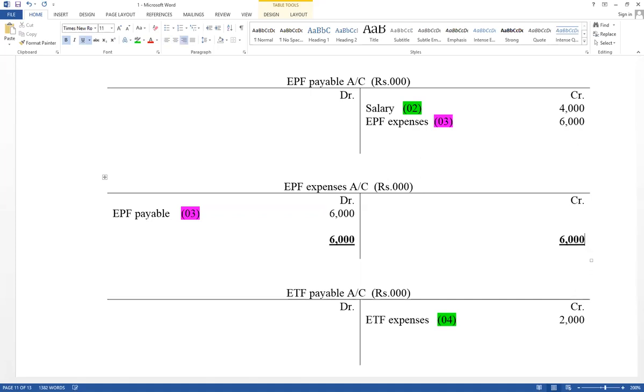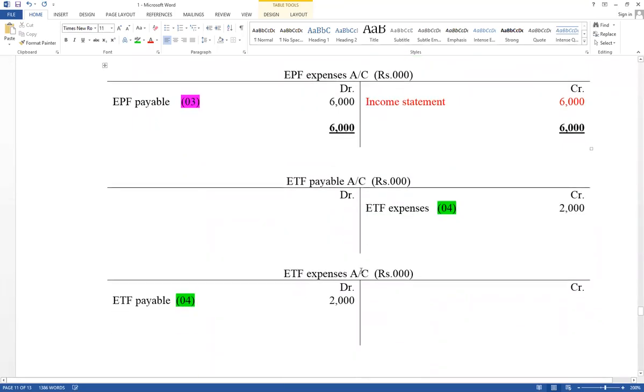Debit side increase. Difference value as a income statement. As well as ETF expense also same way. Credit side increase. Debit side increase. Take that value credit side. And difference value as a income statement. All the expense accounts should be closed. Those should be included under administration expense.